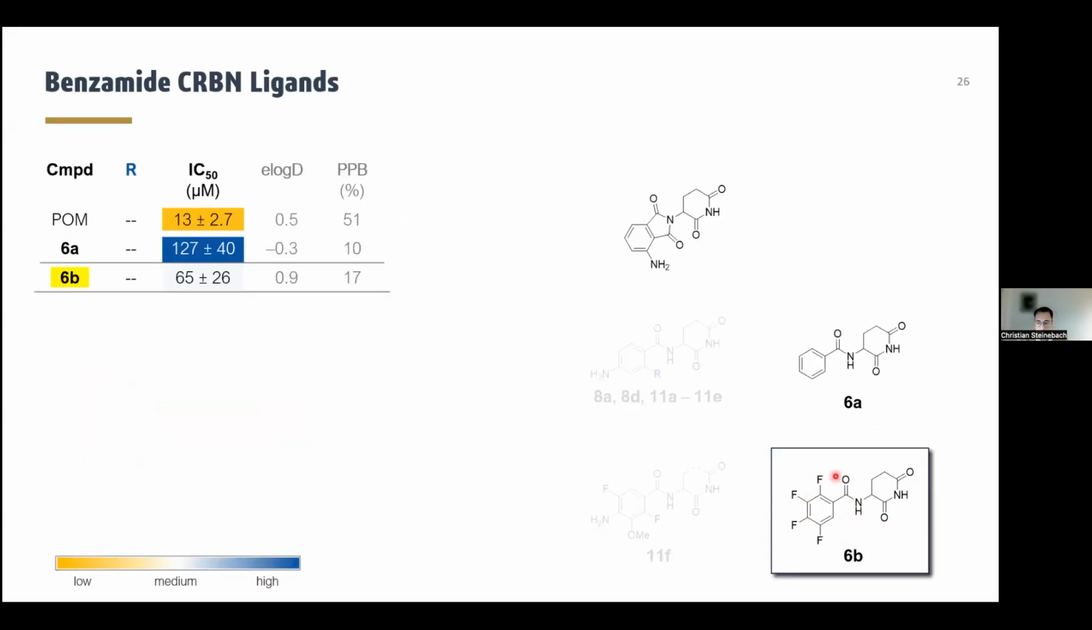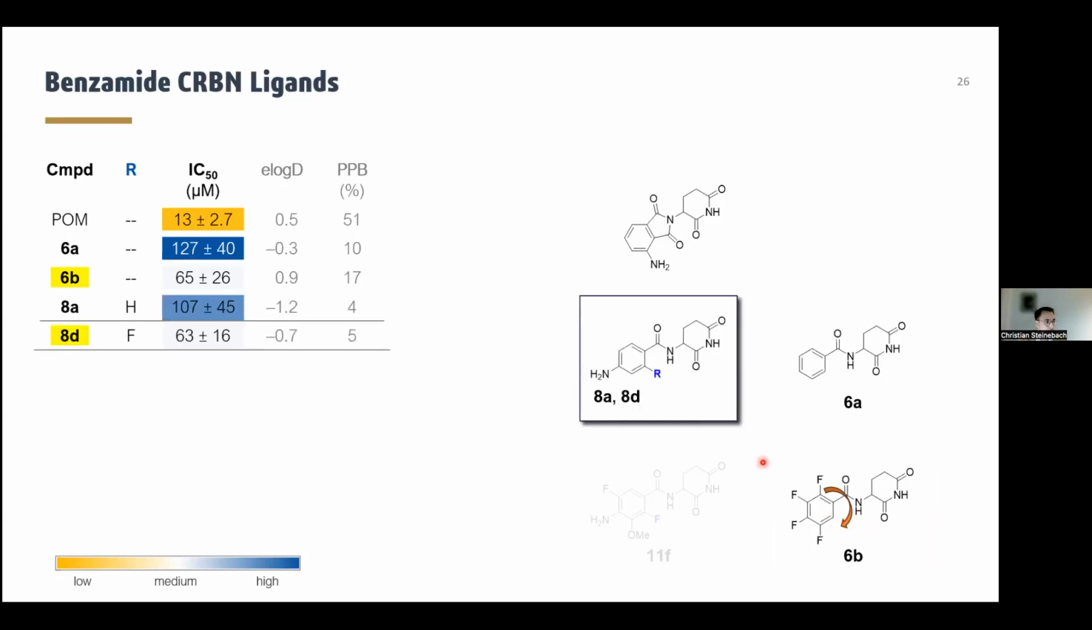However, we found that the polyfluorination of the benzamide analogs were also performing well with respect to cereblon affinity. You can see here that the non-fluorinated compound has significantly lower IC50 values. We hypothesized that not only the lipophilic nature and the electronegativity of this compound had improved the properties, but we postulated that an intramolecular hydrogen bond interaction might be beneficial for the compounds.